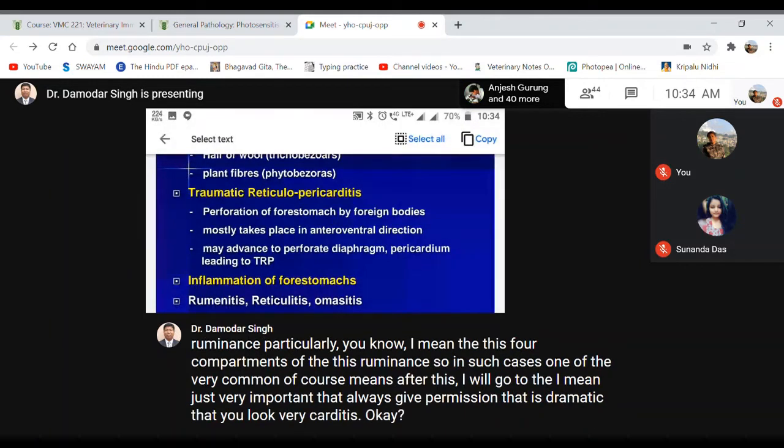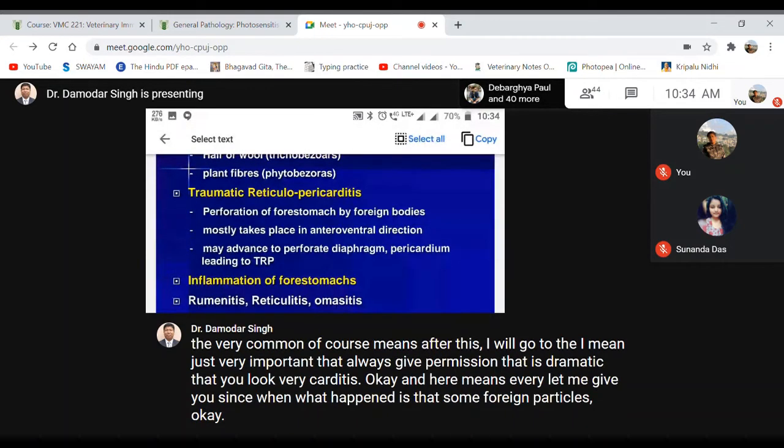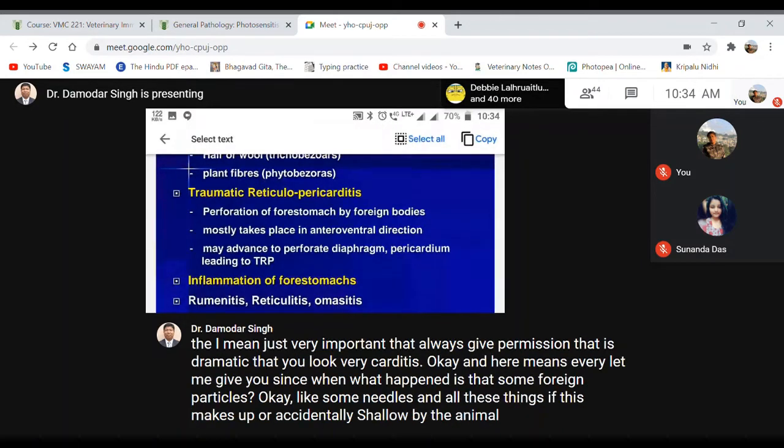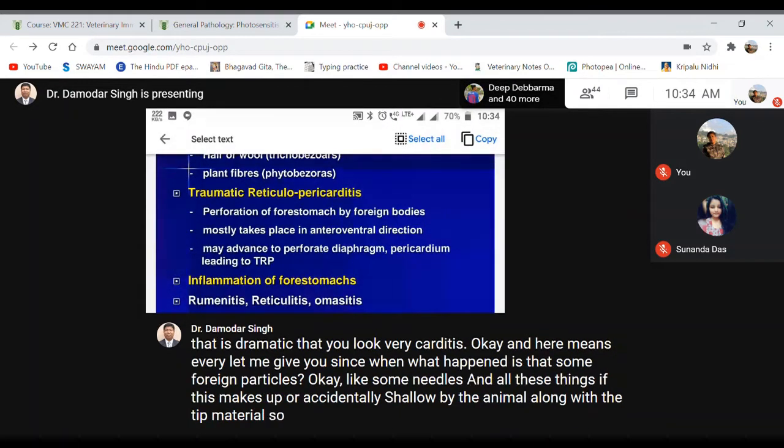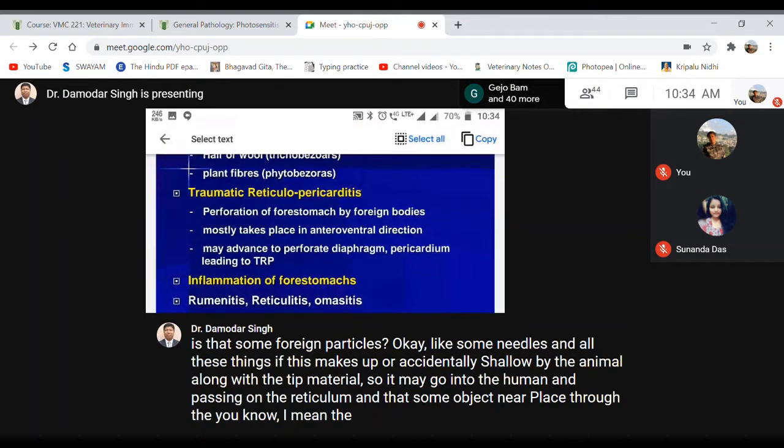Let me give you a brief. What happens is that some foreign particles, like needles, wires, and all these things, get mixed up with the feed or are accidentally swallowed by the animal. They may go into the rumen, then pass on to the reticulum, and that sharp object may pierce through the reticular wall.